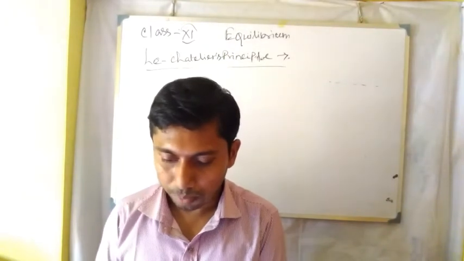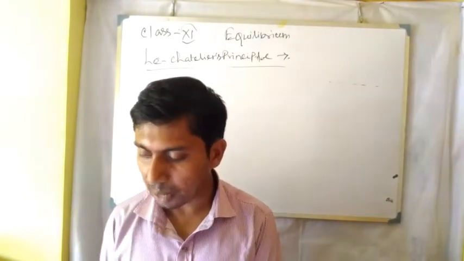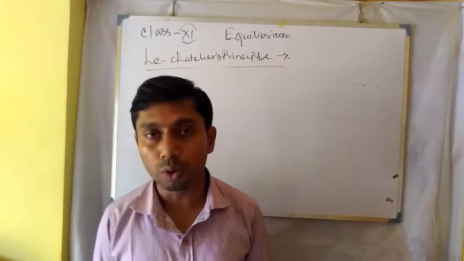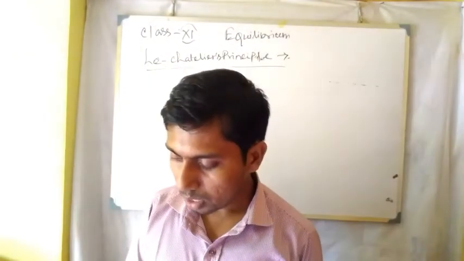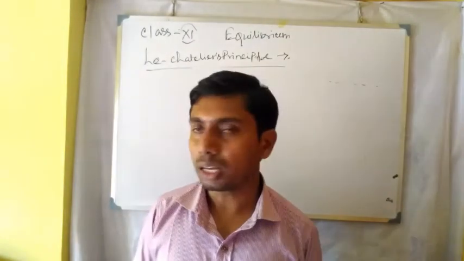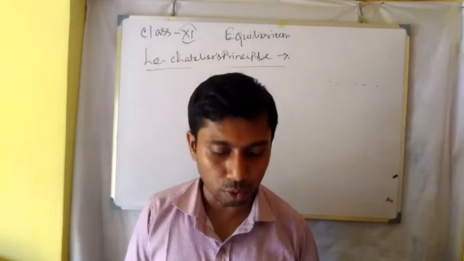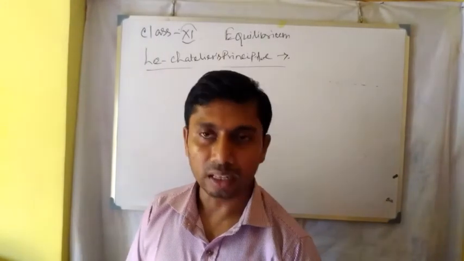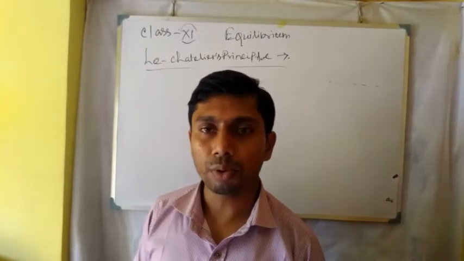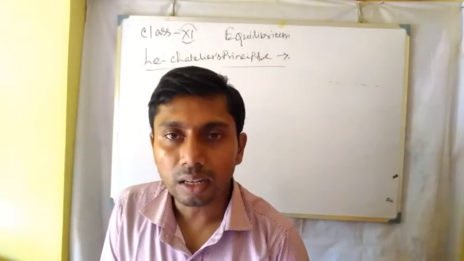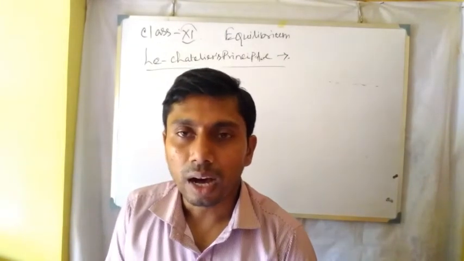Now come to the next area, that is application of Le Chatelier principle to a chemical system, right? Now when we take concentration in the production of ammonia, we can see that the number of moles on the product side is less and on the reactant side is higher.